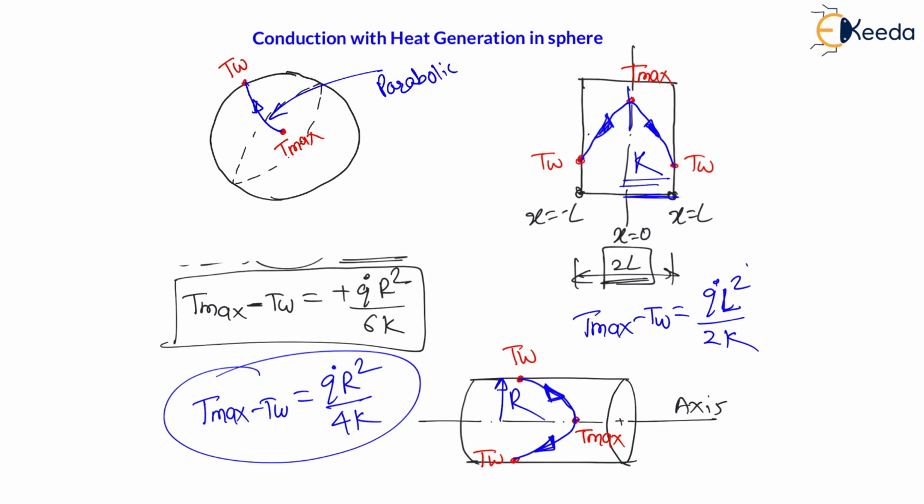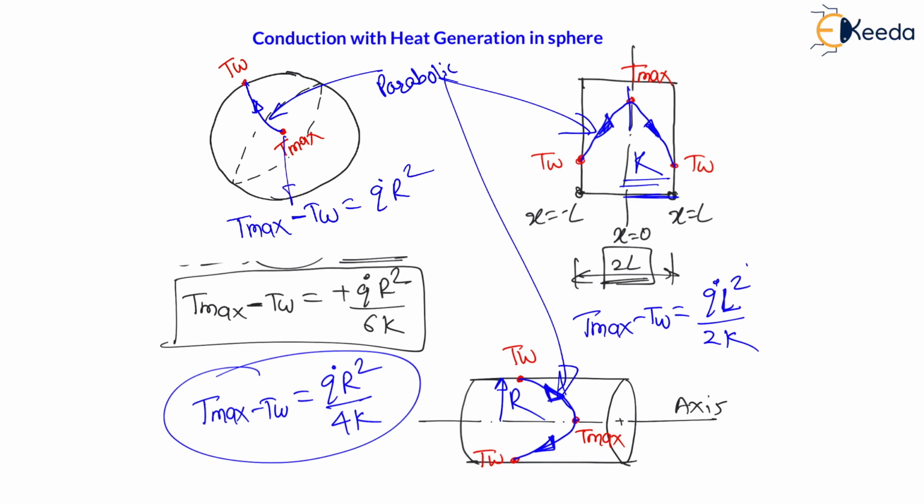For the slab also it is parabolic, for cylinder also it is parabolic, with heat generation. That is what I am saying, with heat generation, right? Now, my dear students, this difference, maximum temperature at center minus wall temperature for the sphere will be equal to Q dot R square, where R is the radius of sphere, divided by 6K, right?